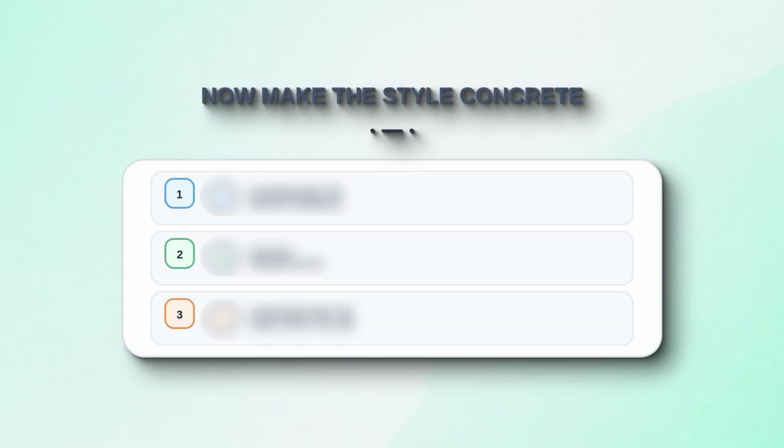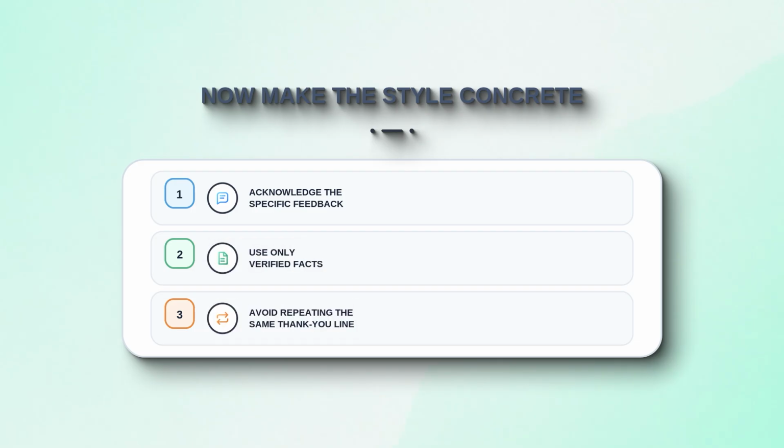Now make the style concrete. Tell the model to acknowledge the specific feedback, use only verified facts, and avoid repeating the same thank you line. Do not offer a promotion unless the business has explicitly approved that action. Do not claim the problem was fixed unless the source material says it was fixed. Those constraints make approval simpler because the reviewer sees fewer surprises.